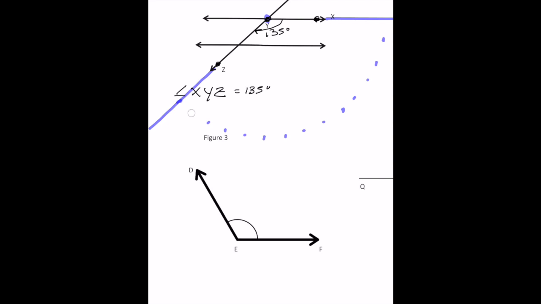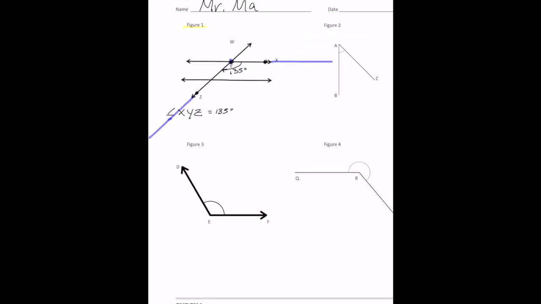Could we have made that prediction using just our naked eye? Probably not. However, what I want you to look at is, can you make predictions, because we see that these two lines right here, this line and this line, are both parallel, right? So we have line WZ, going from here to here, crossing over the two parallel lines.